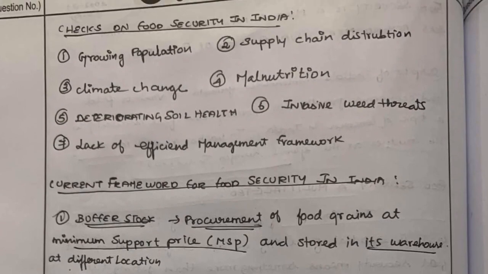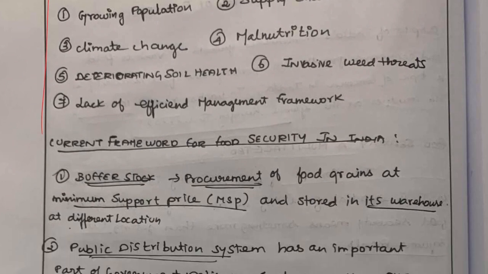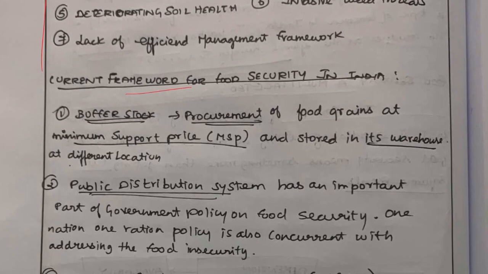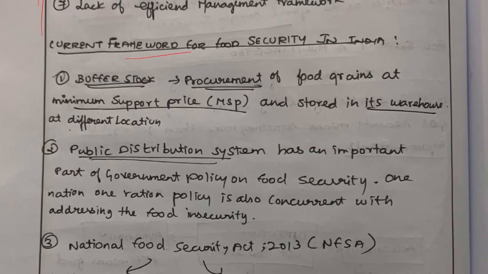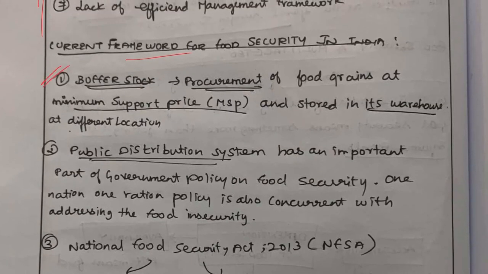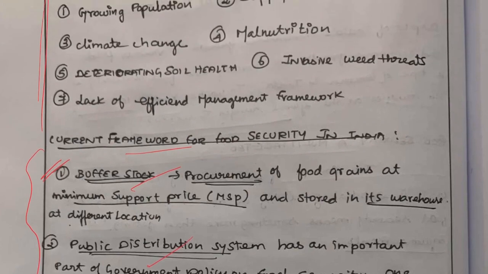Then on the next page you are highlighting the checks on food security, then the current framework for food security. The question is not asking you to explain all these aspects. Again, it's a 10-marker question. This checks on food security is not required. Okay, this part is fine, what the government does to ensure that. NFSA, PDS, buffer, this is fine. But this part is not required.